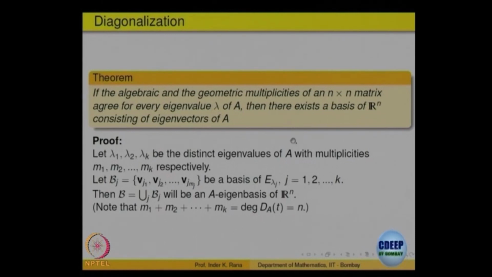Basically, that is how you will analyze whether a matrix is diagonalizable. The main problem is, given a matrix, to show it is diagonalizable or not. What do we have to do? We have to find the eigenvalues of the given matrix.